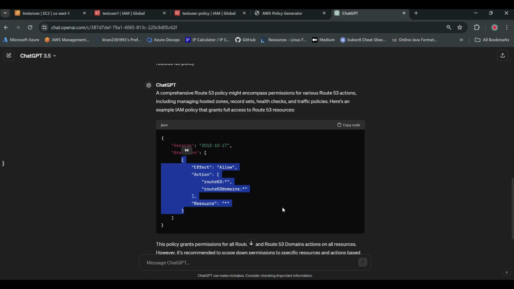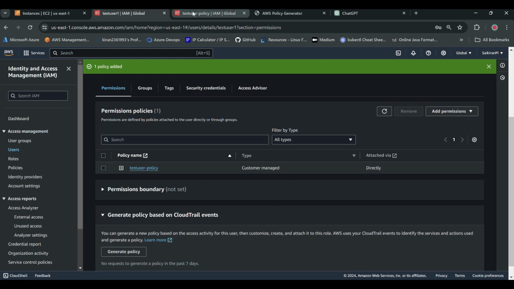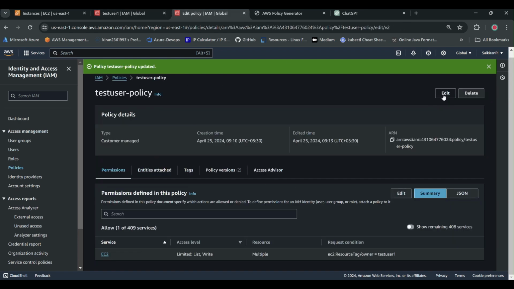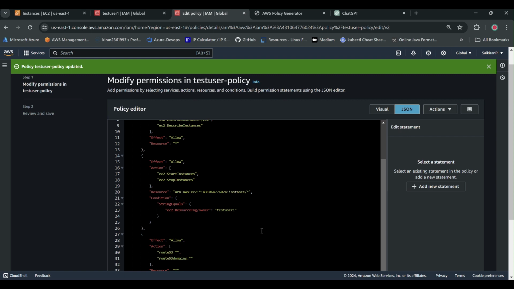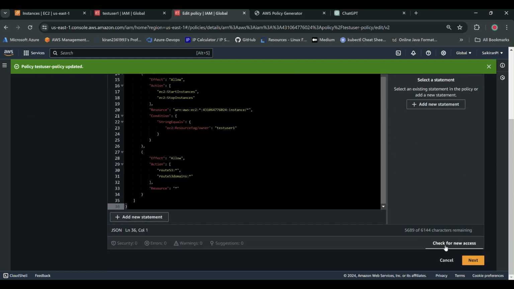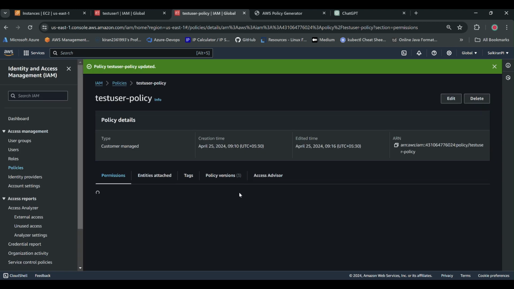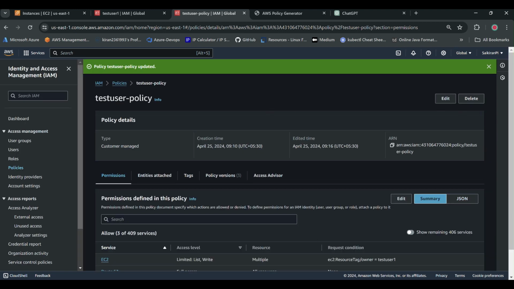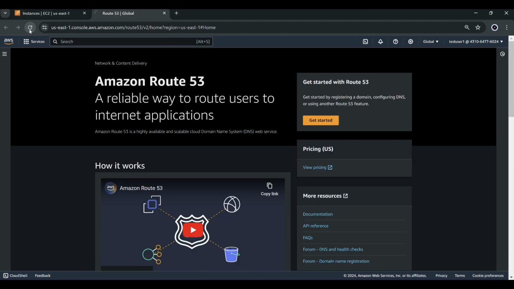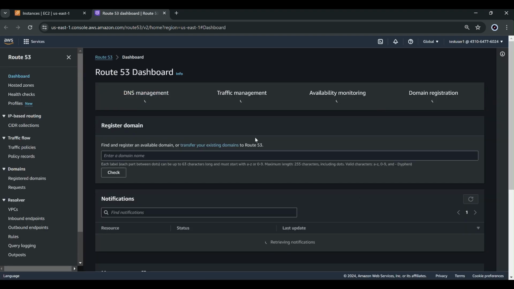Copy everything, guys. This is the way you have to develop. You should not directly go and copy and paste the code. That's not the right way. Even in your test or production environment, make sure you're doing it step by step. See, first we gave the user access to check the status of the EC2 instances. Then we gave access for start and stop. Then for Route 53. And then if you go back to the users again and refresh, now you'll be able to see the hosted zones.